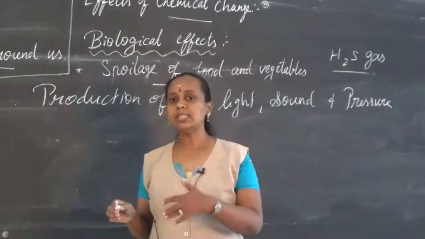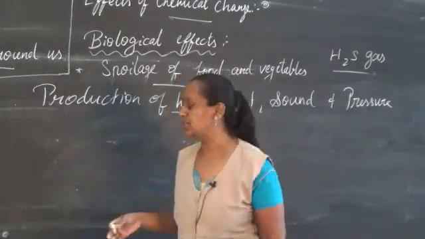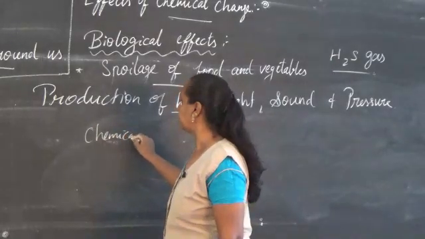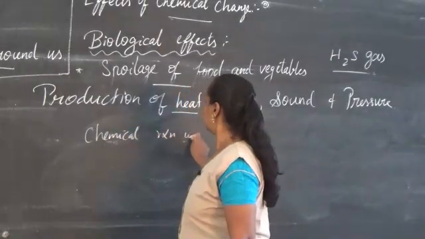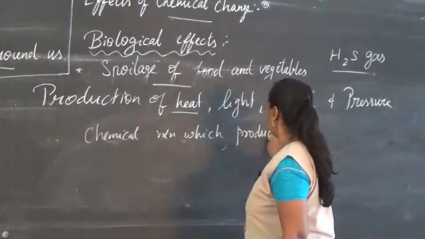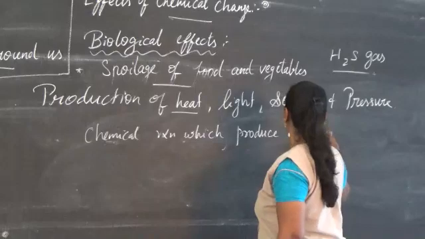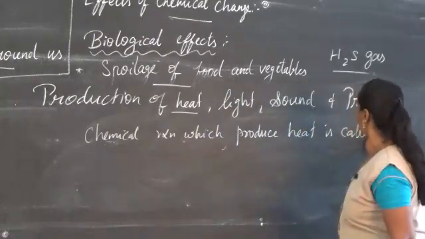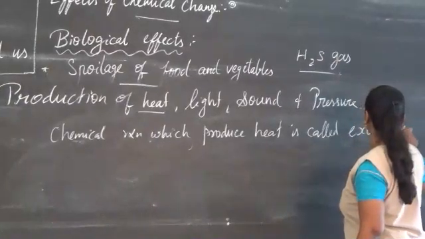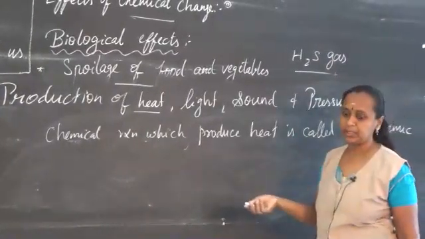So this is an effect of the chemical reaction. So the chemical reactions which produce heat are called exothermic reactions. That is, they give out heat.